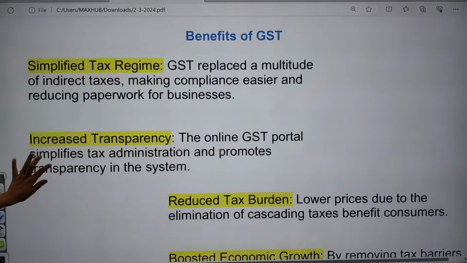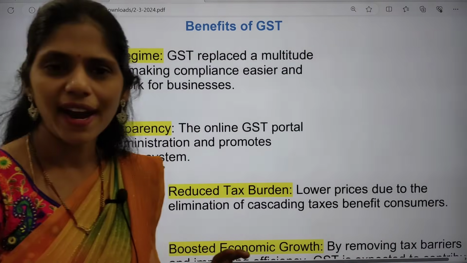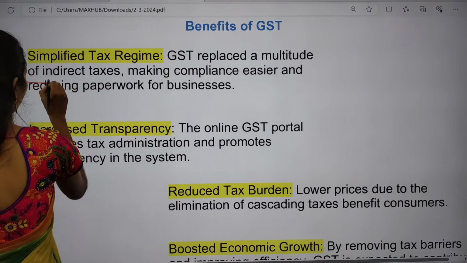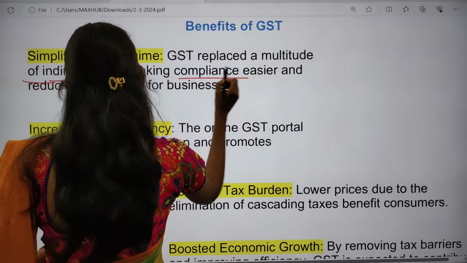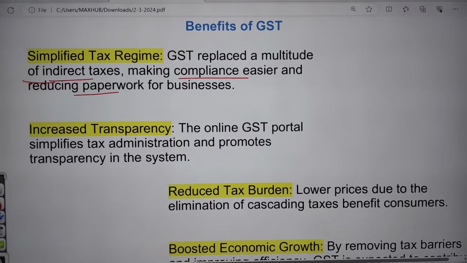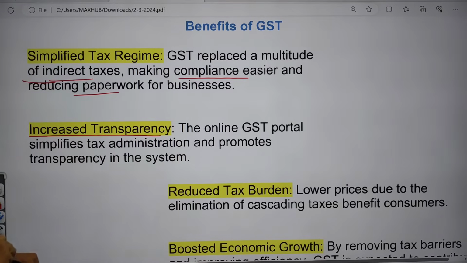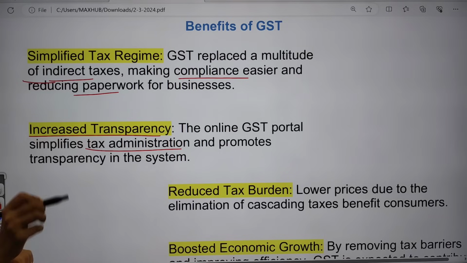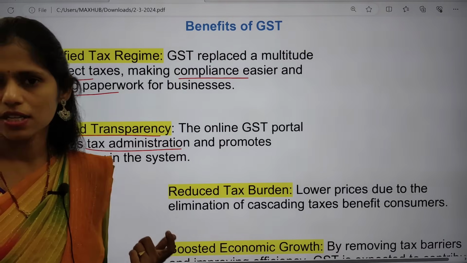If you are talking about the benefits of GST, the first one is a simplified tax regime. GST replaced a multitude of indirect taxes, making compliance easier and reducing the paperwork for business. The next one is increased transparency. The online GST portal simplifies tax administration and promotes transparency in the system.